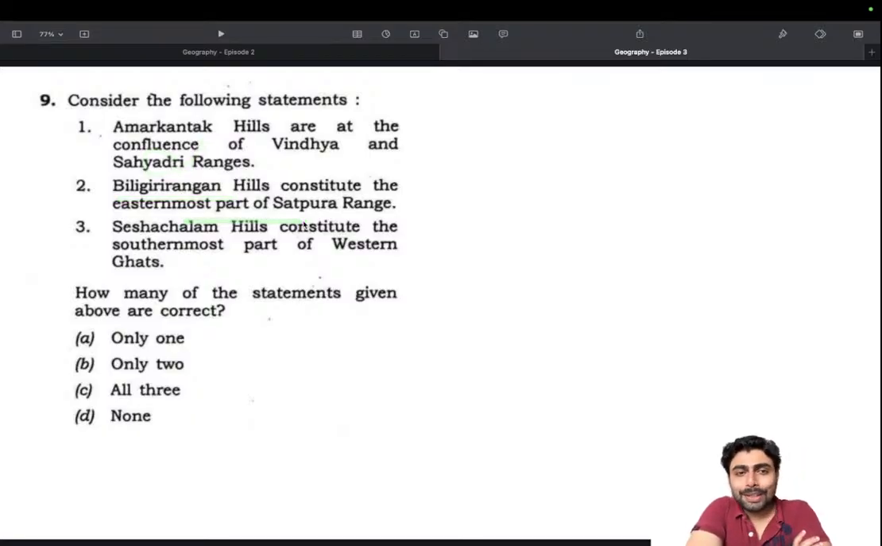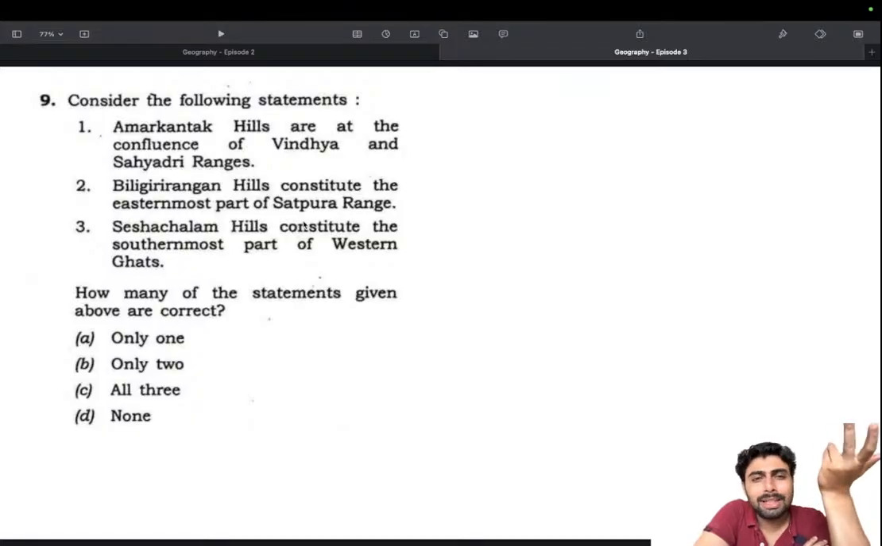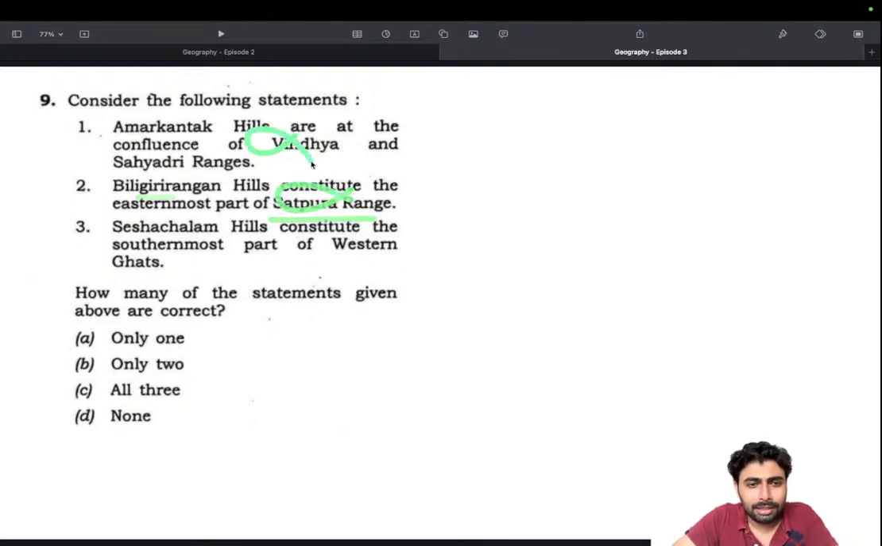Biligiri Ranga Hills constitute the easternmost part of the Satpura range. This is where looking into the full forms of names actually helps, because if you didn't know Biligiri Ranga Hills is part of the BRT Tiger Reserve in Karnataka, it would be more difficult to solve. Going by the name itself it's difficult, because the Satpura range could have a hill named Biligiri Ranga. It doesn't sound exclusively South Indian or North Indian. But this is part of the BRT Tiger Reserve, which is in Karnataka and has no connection to Satpura. That's gone.